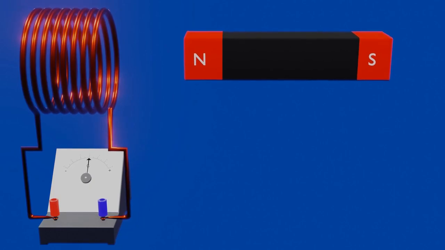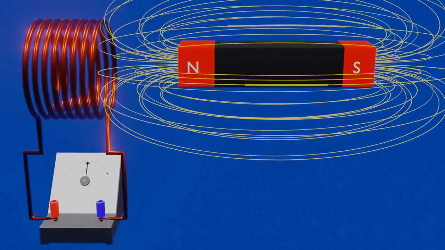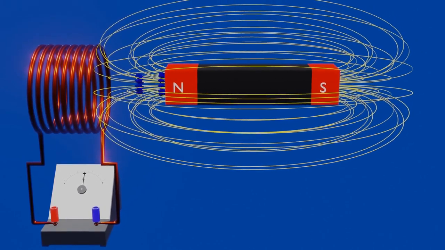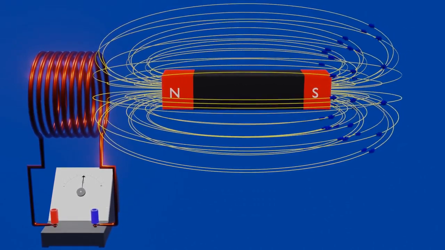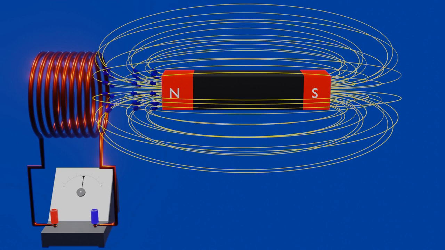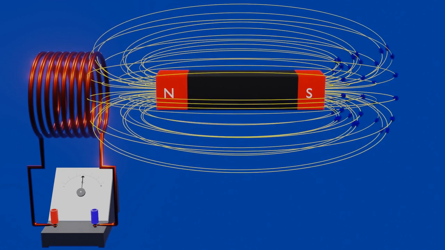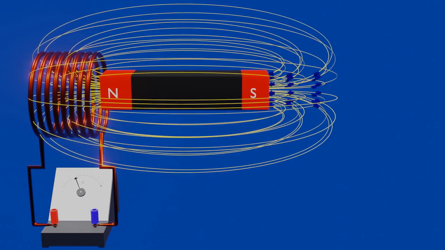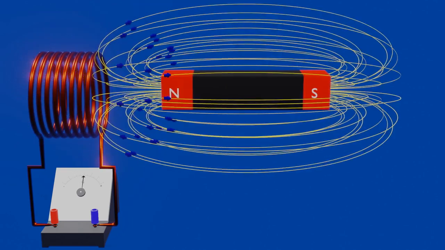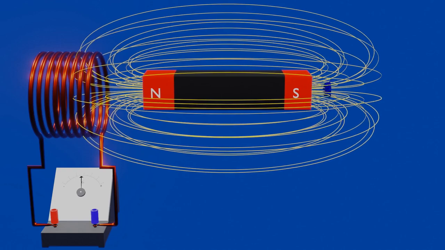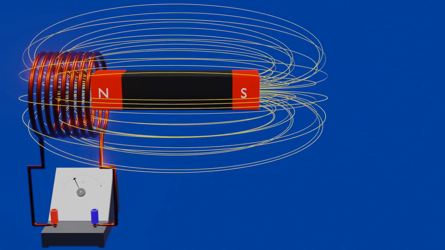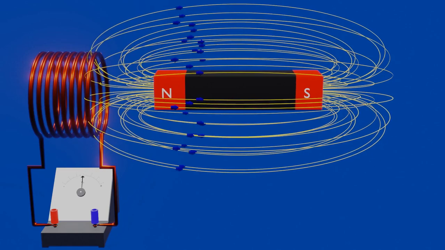As we all know, a bar magnet consists of magnetic field lines emerging from the north pole and entering in the south pole of the bar magnet. Therefore, when we move the bar magnet towards the coil, magnetic field lines linking to the cross-section of the coil increases, or we can say that magnetic flux linking to the coil increases as the magnet goes nearer to the coil.